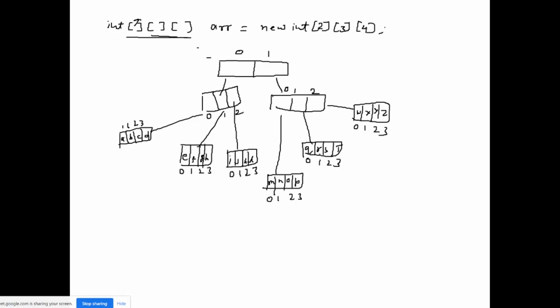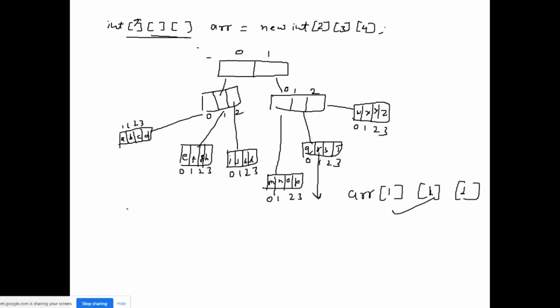So how can I access this r? What do I have to write? In the first index you should write 1. In the second box write 1. Again 1. So this way you can understand it.